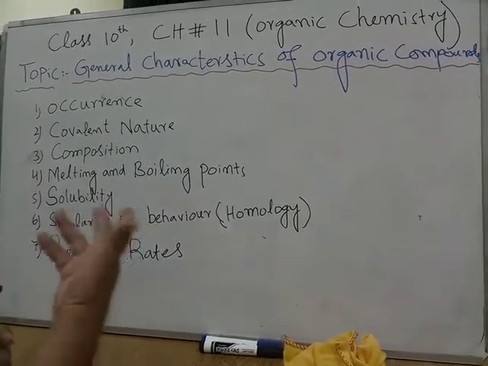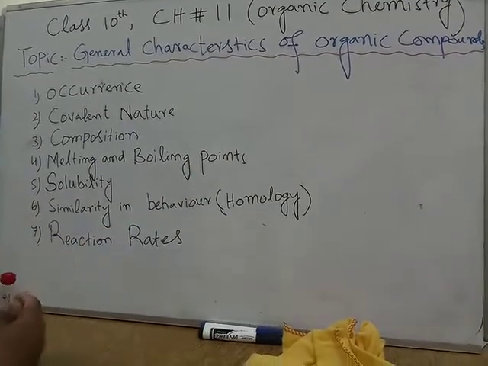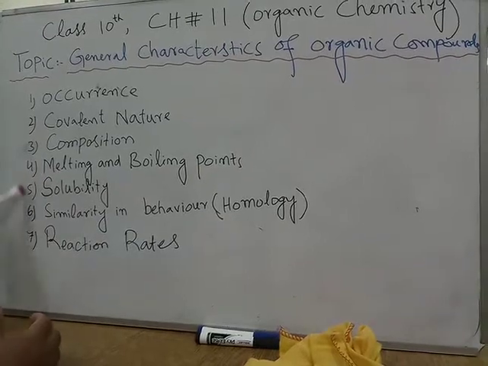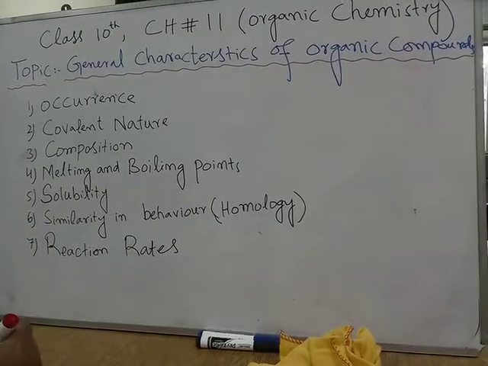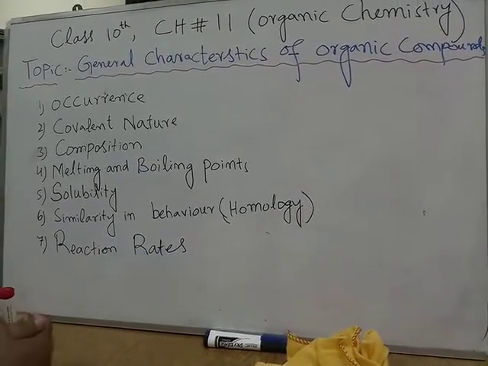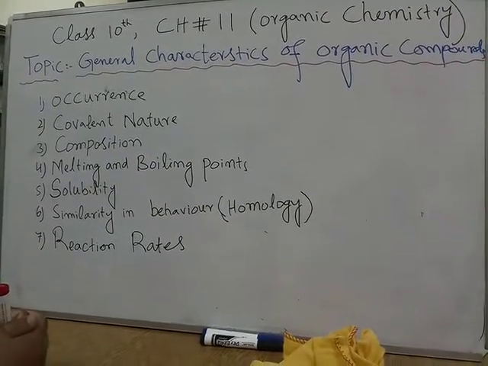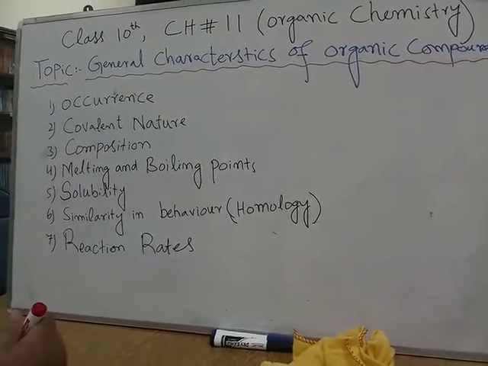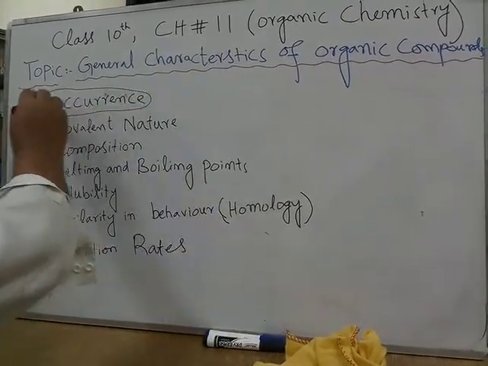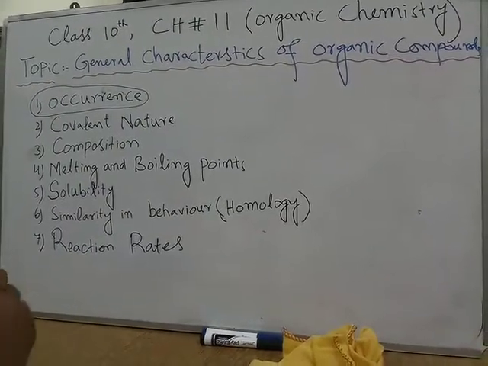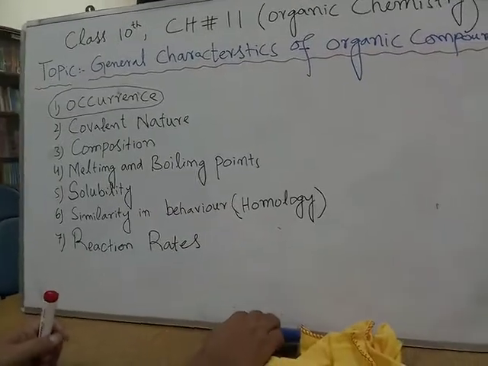But if this question falls as a long question in your exam, then you have to write all the 7 characteristics of organic compounds. So now this topic means what are the main properties of organic compounds, the general properties that are carried by almost all the organic compounds. So let me start with the occurrence. Occurrence means where the organic compound occurs, how they are obtained, from where they are obtained.